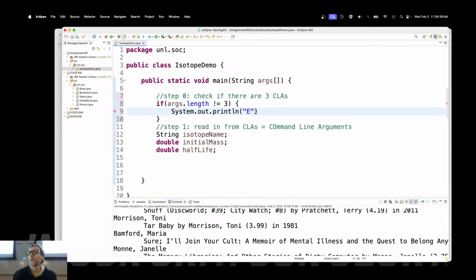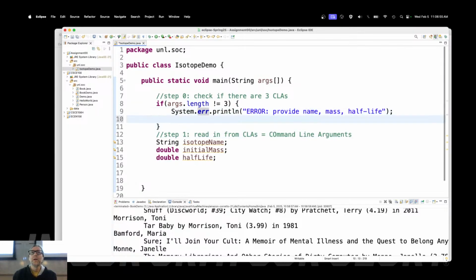System.out.println, error, provide name, mass, half-life, or something like that. Okay? Better yet, instead of going to the standard output, I can go to the standard error, and it'll appear in red because it's an error. Can I recover from that? Nope. So let's go ahead and System.exit, with an error code of 1.